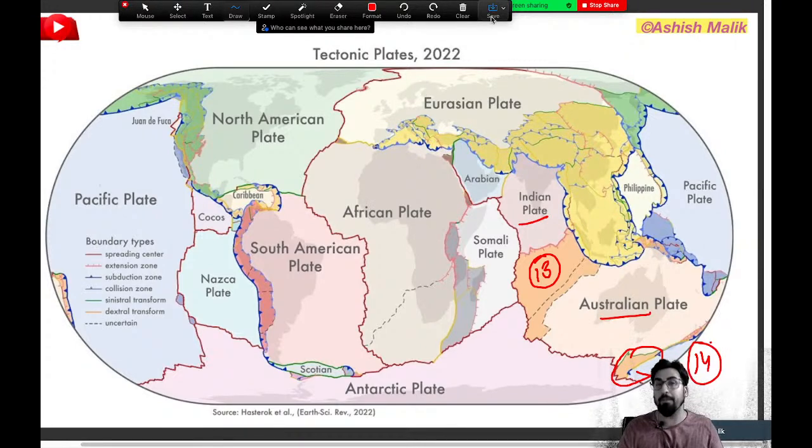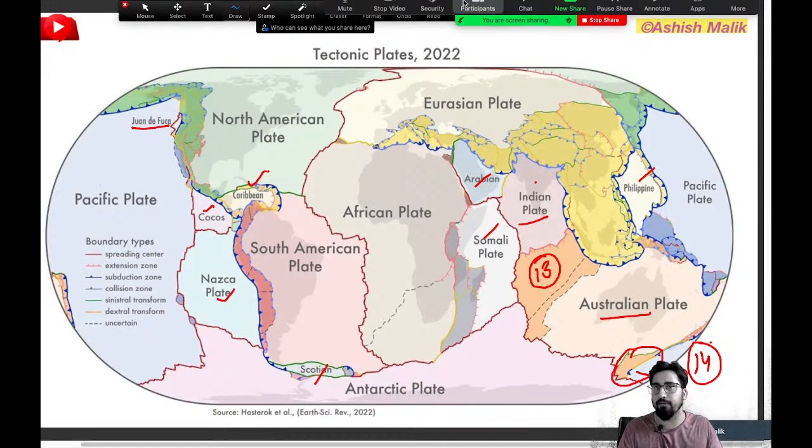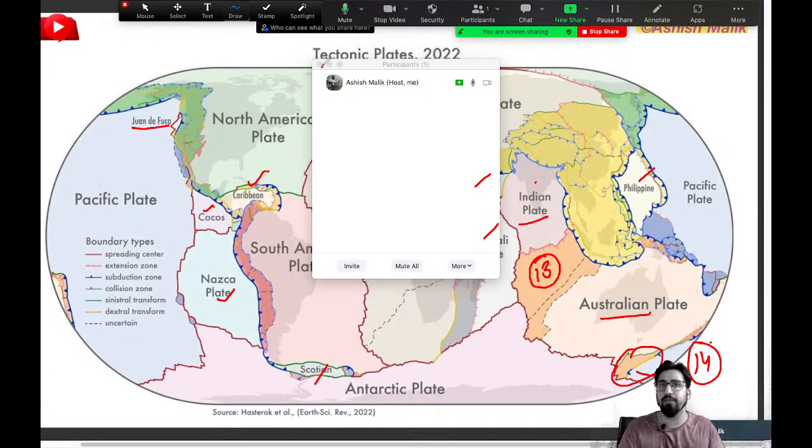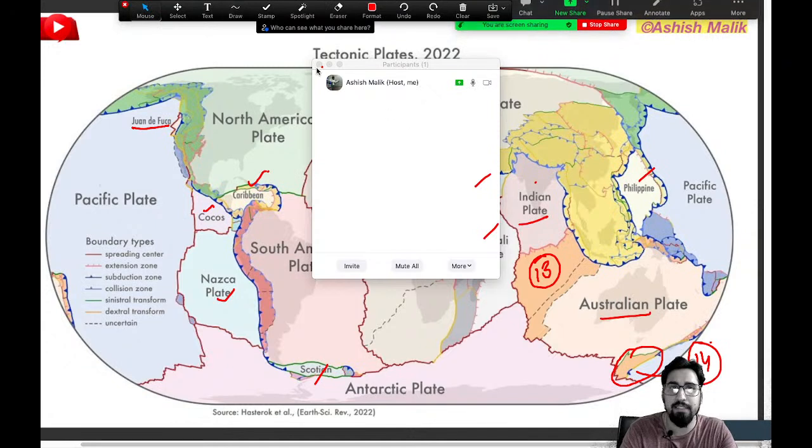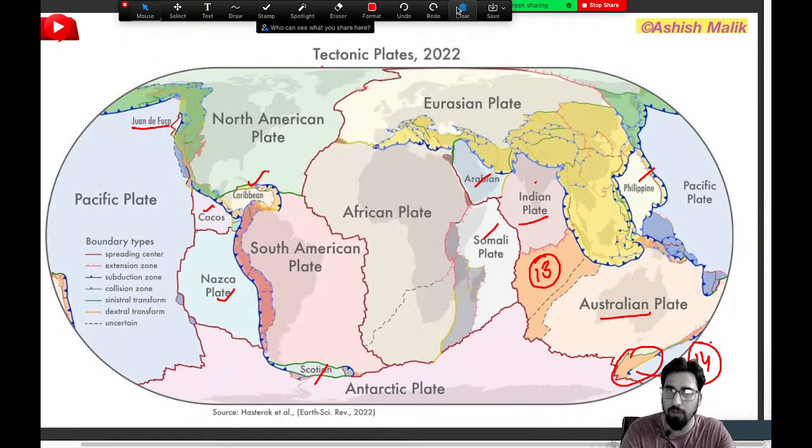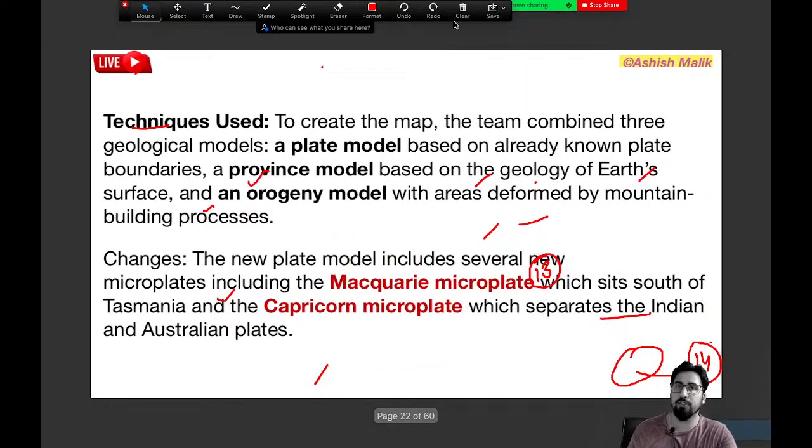So now this may be a question. This is the latest map of tectonic plates. Do remember, this is the latest map of tectonic plates. Look at all the minor ones: Juan de Fuca, Caribbean, Cocos, we have Nazca, we have Scotia, right? We have Somalia, Arabian, Indian, Philippine, all are minor plates. But most likely the question will come on the latest 2 discoveries. And which are these latest 2 discoveries, guys? These are the 2 latest discoveries that we have to focus on. So please, let's understand about the 2 new plates.